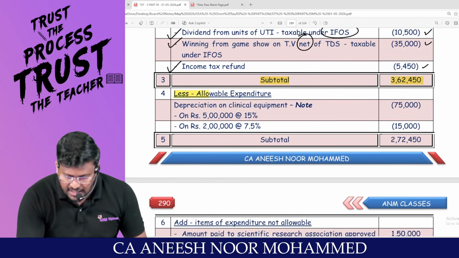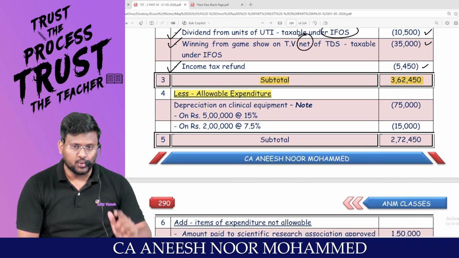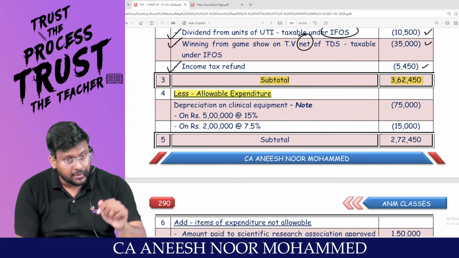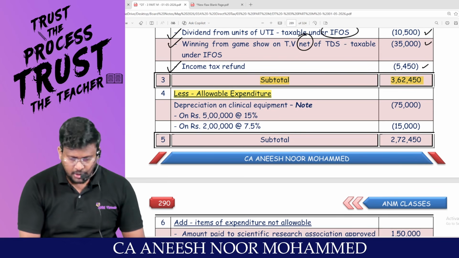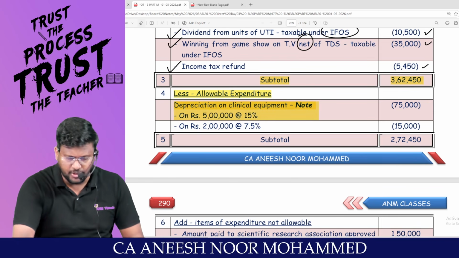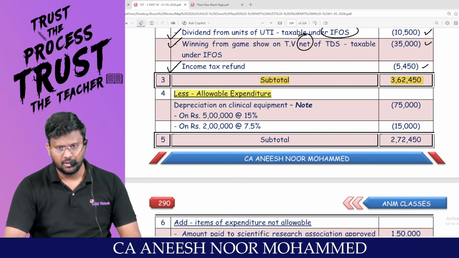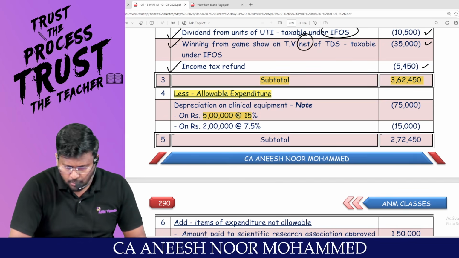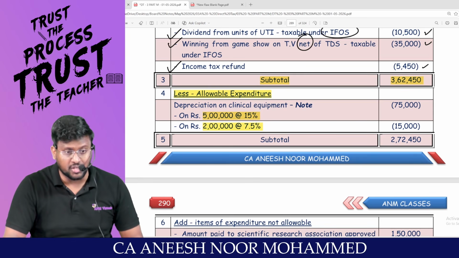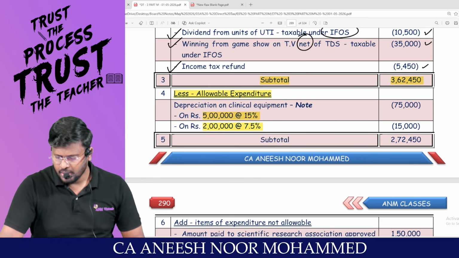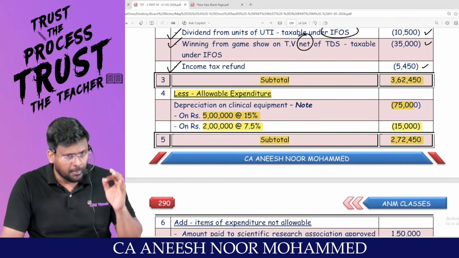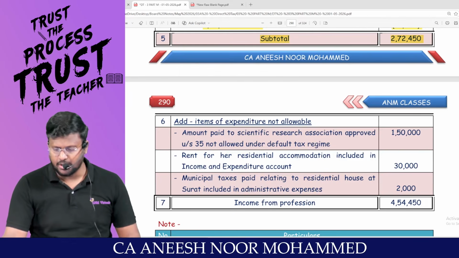Now, less allowable expenditure. Actually, on the debit side of the P&L, we should have debited depreciation. Have we debited? No. So depreciation on clinical equipment: 5 lakh at the rate of 15%, because it has been put to use for more than 180 days, and 2 lakh at the rate of 7.5%, because it has been put to use for less than 180 days. That gives 75,000 and 15,000. So the ideal PGBP should be 2,72,450.